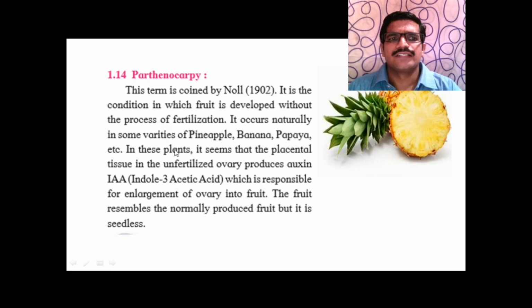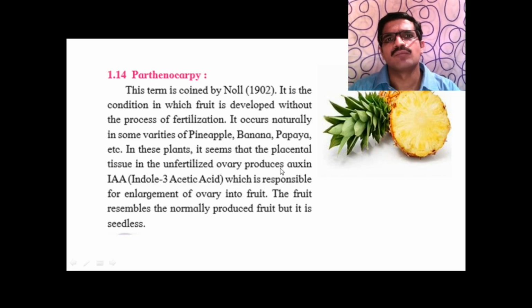It occurs naturally in some varieties of pineapple, banana and papaya. In these plants, it seems that the placental tissue in the unfertilized ovary produces auxin. Auxin is a hormone. Naturally, this hormone is produced in fruits like pineapple, banana and papaya.